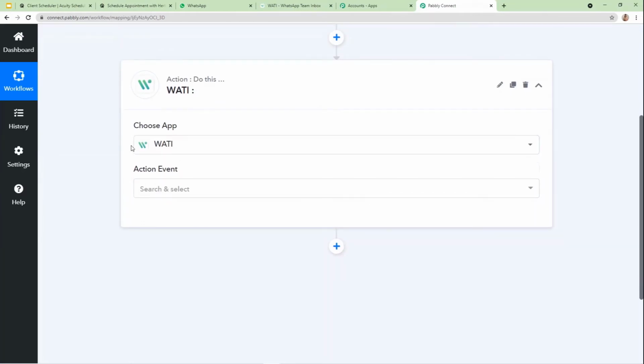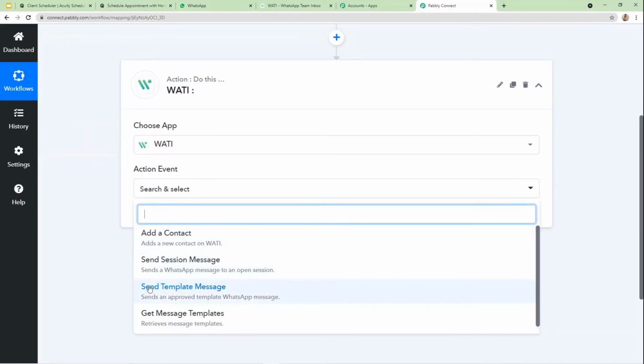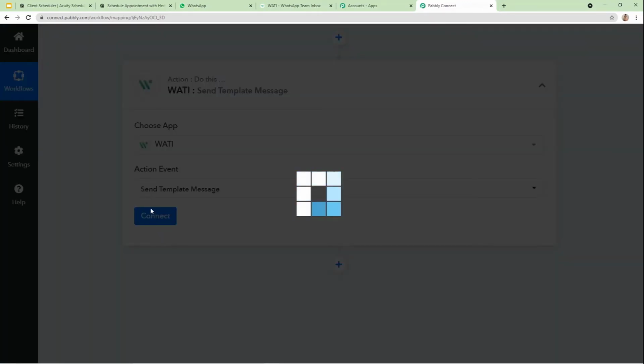Okay, I'm going to tell you about the Vaati account. Let's first choose the action event. The action event here will be send template messages. Once I have chosen the action event, now I need to click on connect.